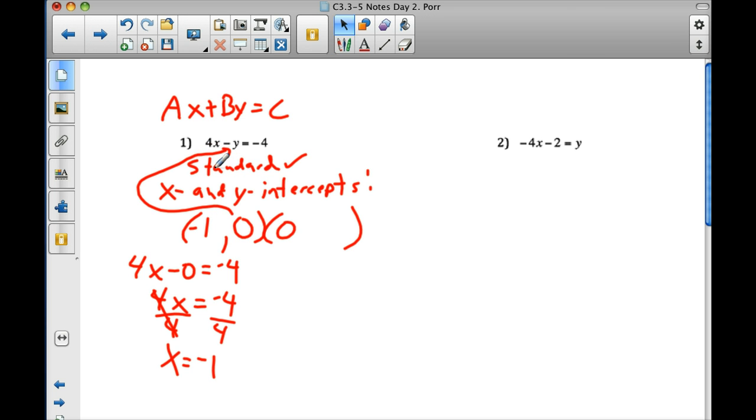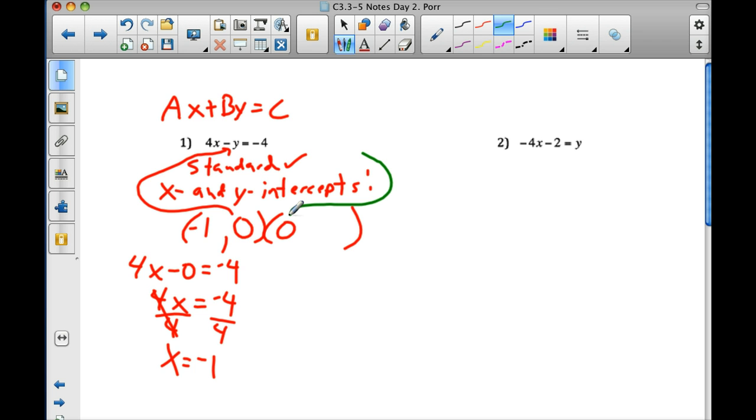Okay? You will get good and fast at solving these, guys. They're not bad. Now, everybody take 0, start over, and put 0 in for x and solve for y. 4 times 0 minus y equals -4. Soraldi, 4 times 0? 0. Excellent.